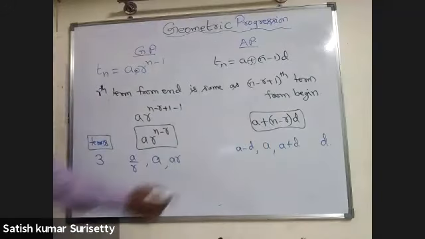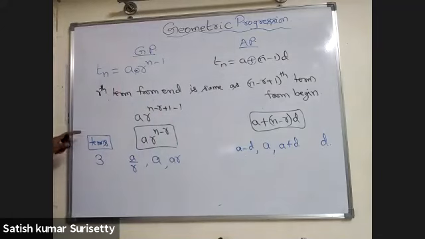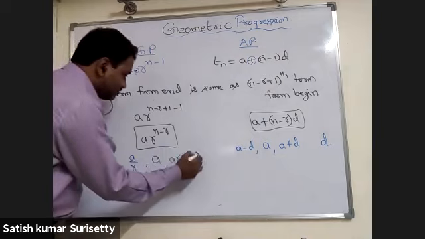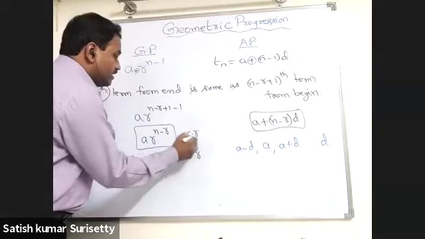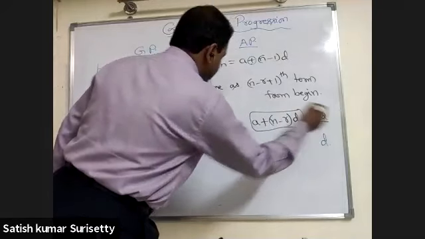Now, in the arithmetic progression, the common difference will be D only, whereas in geometric progression, what will the common ratio be? R only. So the common ratio is R itself. Here the common difference is D itself.